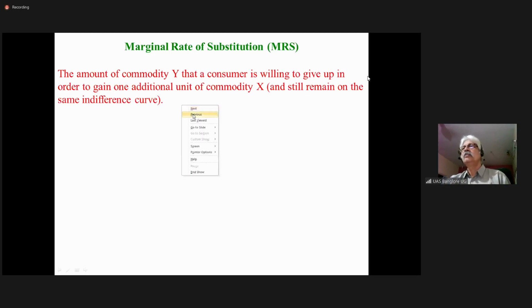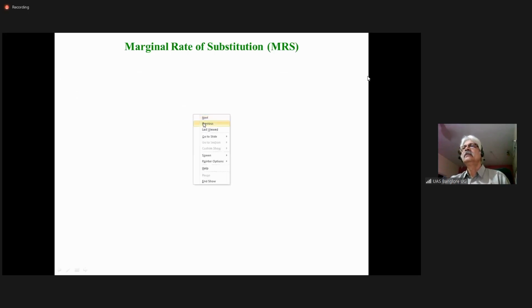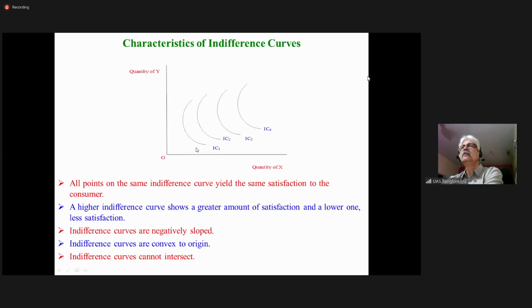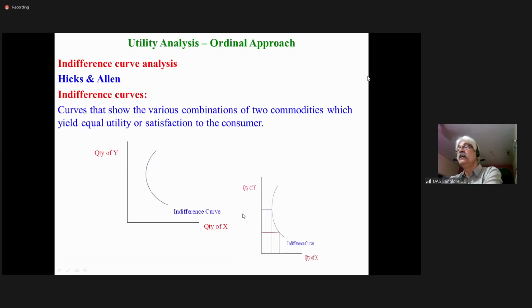I'll go back to the previous slide. Not this one, the previous slide. Here, when you move from this point to the other point, you are purchasing more of X. When you purchase more of X, you have to purchase less of Y. You are substituting X for Y, but you are remaining on the same indifference curve.